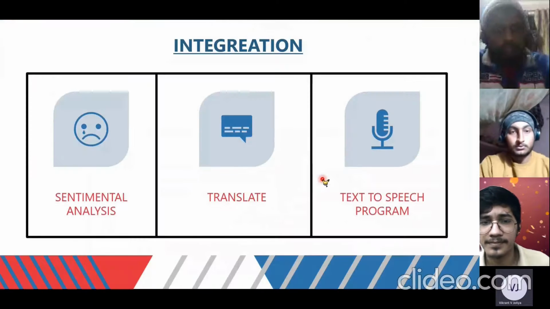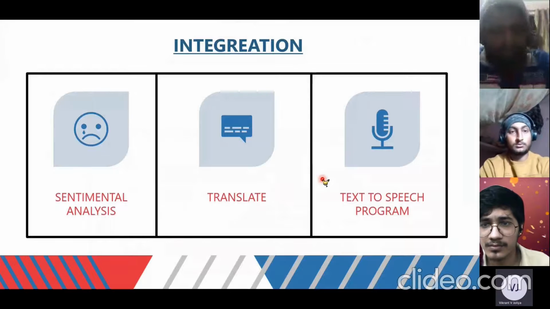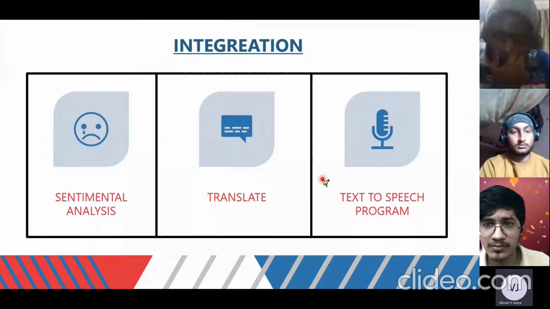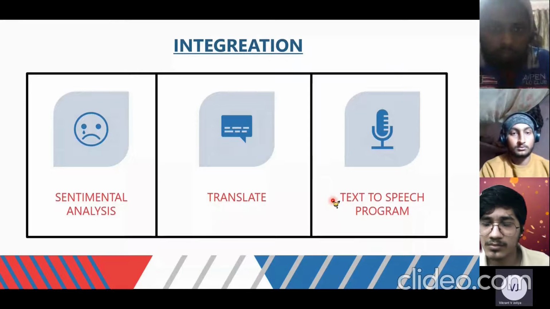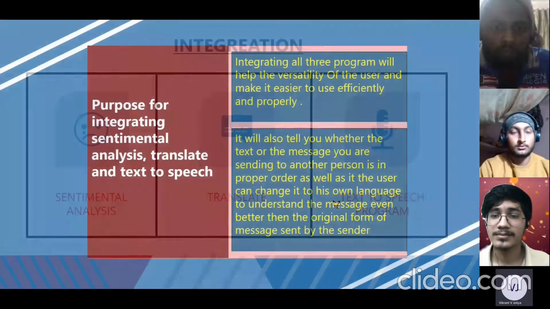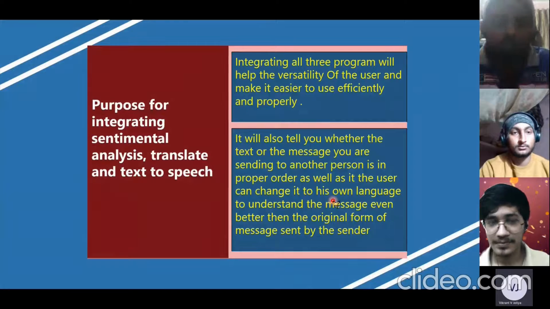The next thing we would be talking about is the integration of sentiment analysis, translate and text to speech programs. We have merged them, and we have done something good: we have merged a program that could be beneficial for lots of things. So Kunal Vasudevan will proceed and explain further. Kunal.